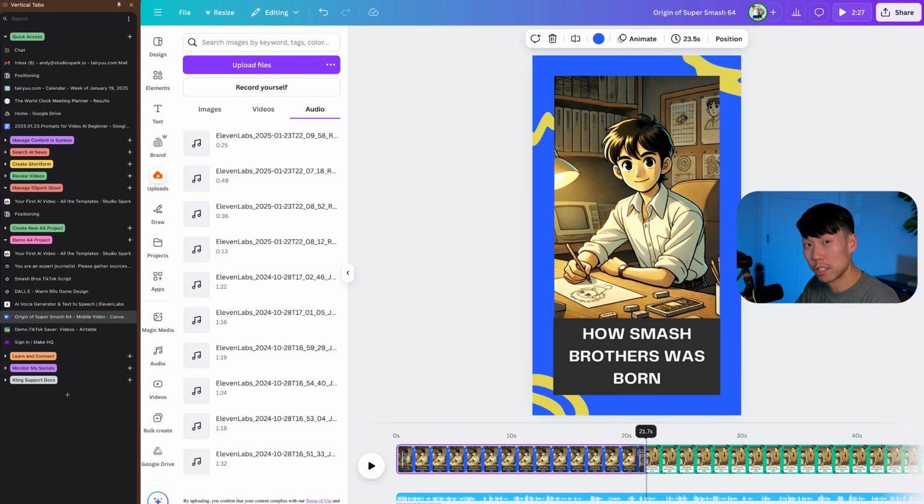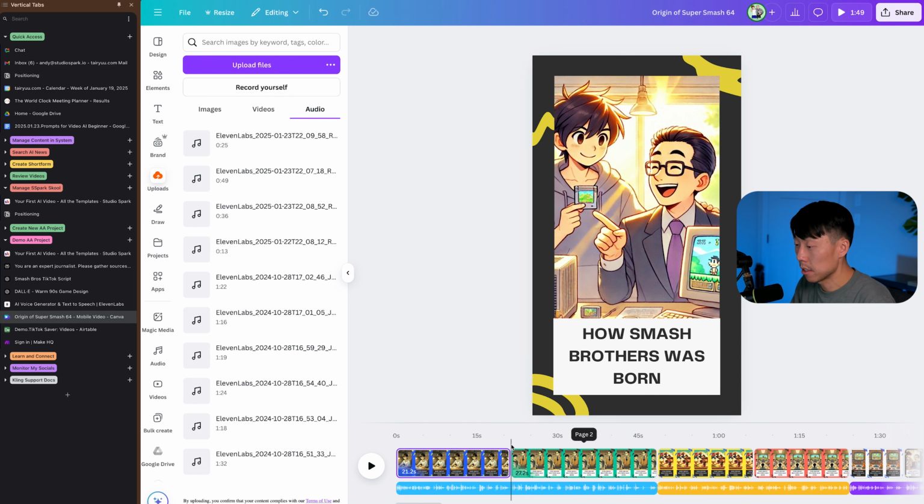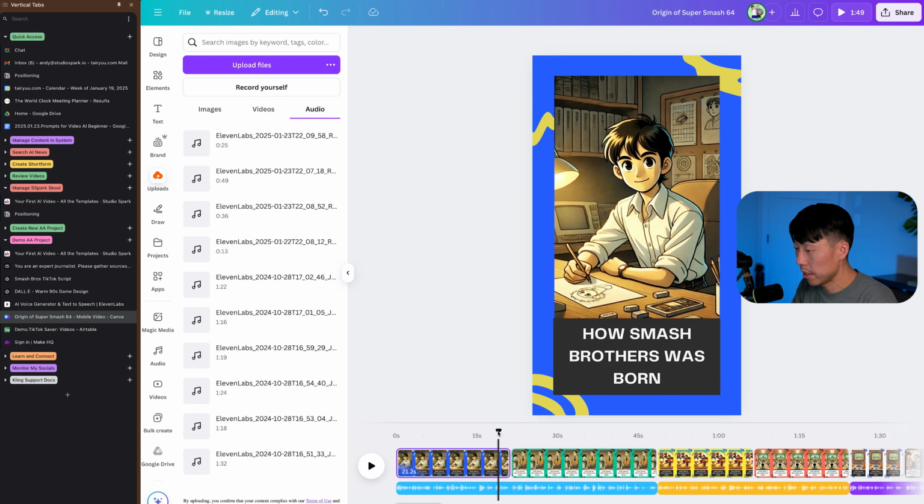So all I'm going to do is stretch the duration of these images to match the audio, and I'll see you in just a moment. I got the timing right. It took about another 5 minutes to just get everything in there, I think.